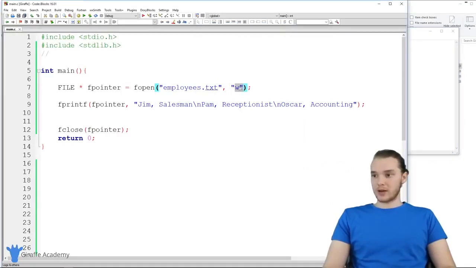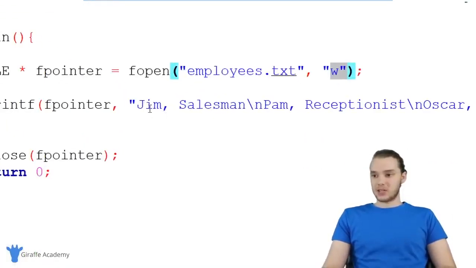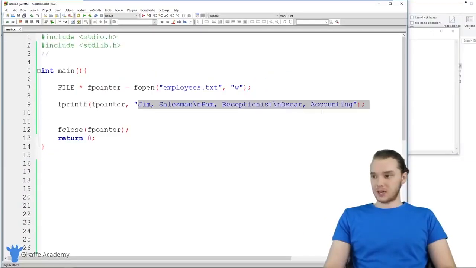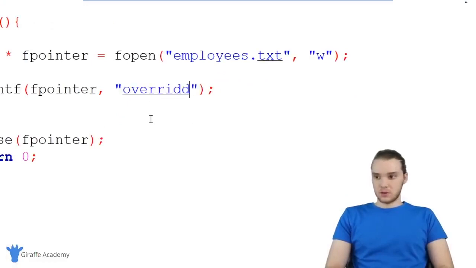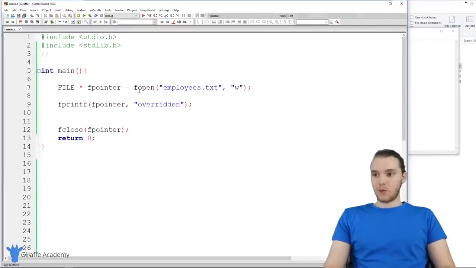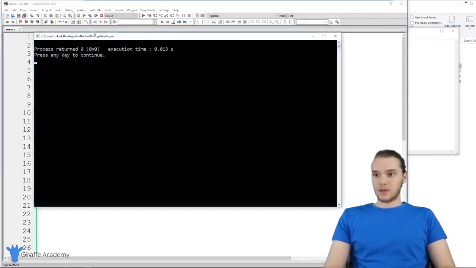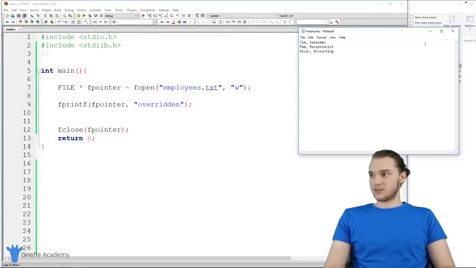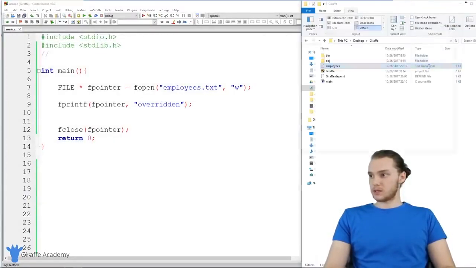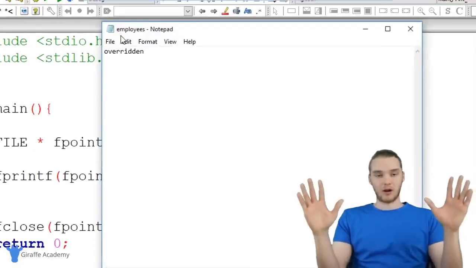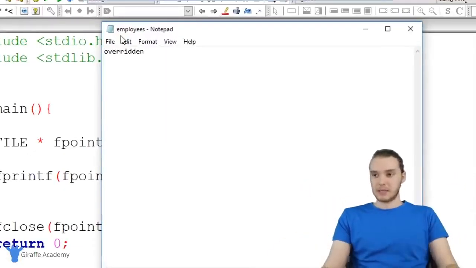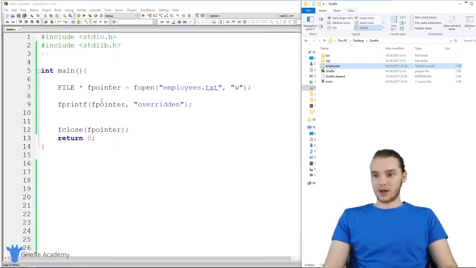And I want to show you guys with write. When I'm using this write, this is actually going to overwrite a file. So for example, if I change all this text and just put overridden in here, now when I run this program and we open this employees.txt file, let me reopen this, you'll see it just says overridden. So I've overridden all of the text that was in there. And that's what happens when we just write to a file.